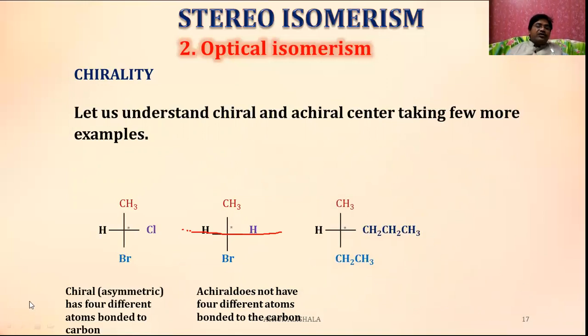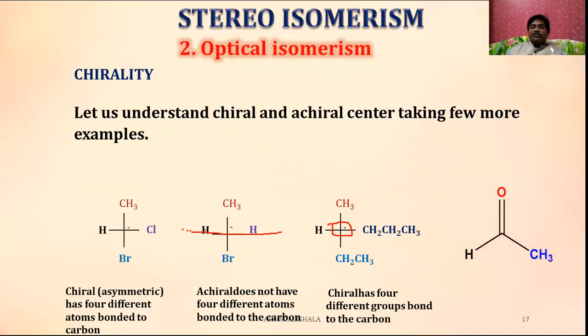Now let us see this one. Here again, you have four different groups: methyl, propyl, ethyl, and hydrogen. This center carbon is bonded to four different groups. That's why you can say it is a chiral center.